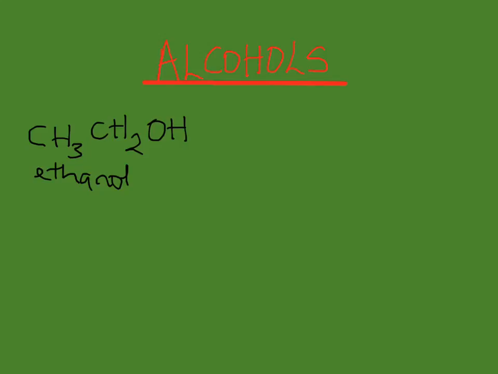We also have propanol. That's propanol, and it is also a monohydric alcohol. In essence, what we are saying here is all primary alcohols are monohydric alcohols.